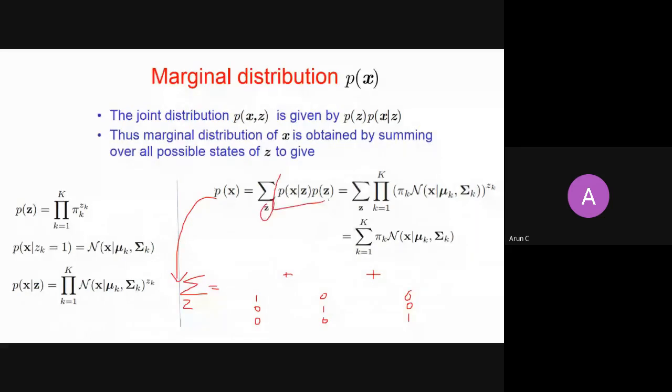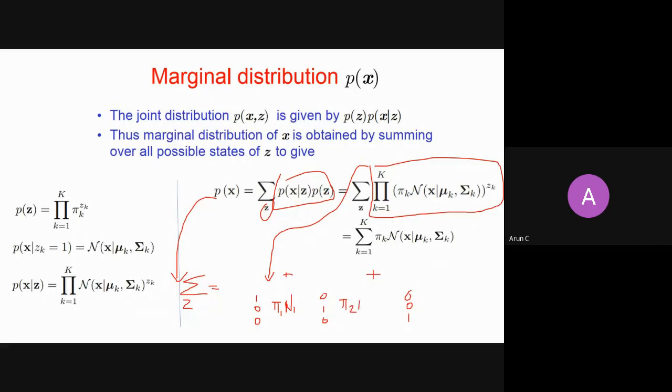For the first, when I take 100, only the first term will come, pi1 and normal 1, which means mu1 and sigma1. From the second, 010, my Z2 will be active, and hence I will get pi2 and normal 2.